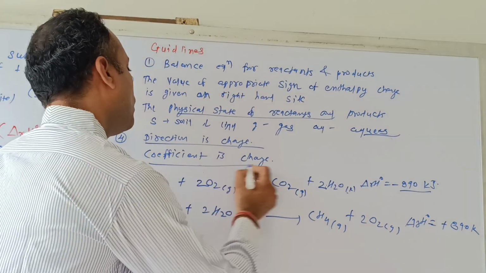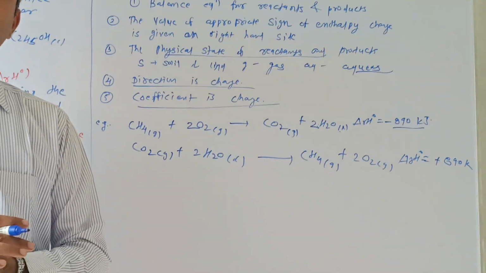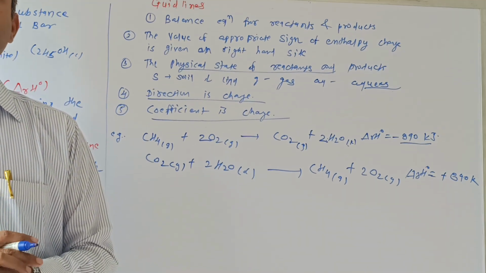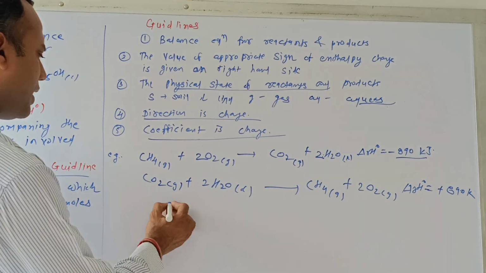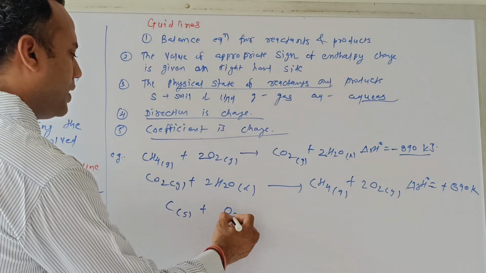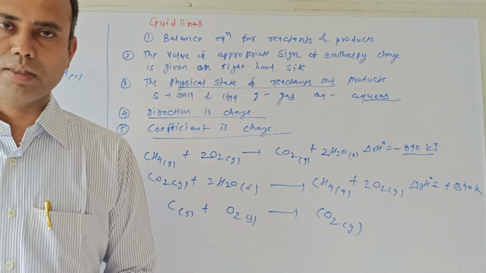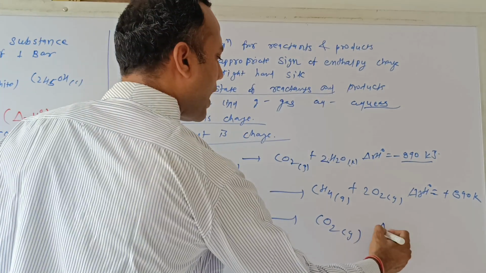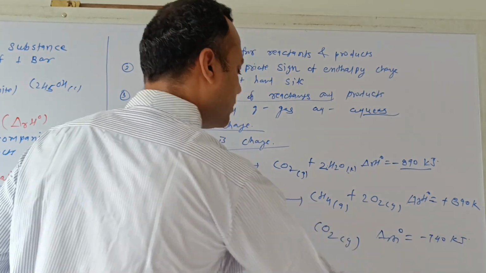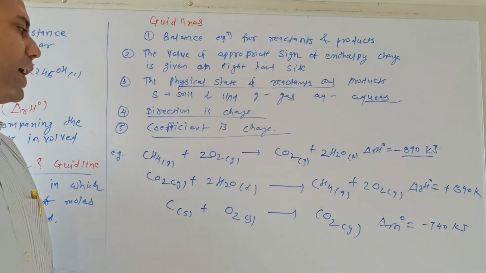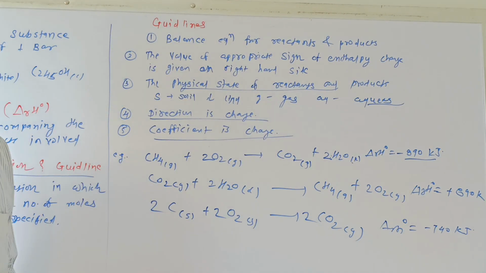And the last rule: the coefficient is changed. Suppose you are multiplying the coefficient by 2 or 3, then all the coefficients should be multiplied on the reactant side as well as the product side. For example, you have written the reaction carbon solid plus O2 gaseous gives CO2 gaseous, and suppose delta RH0 is minus 740 kilojoule. I am multiplying this equation by 2, so you have to multiply everything by 2.